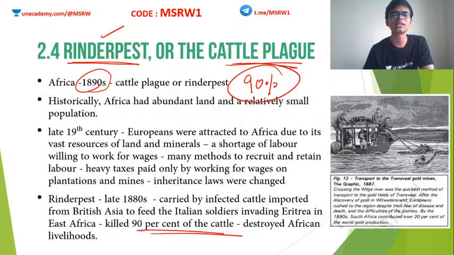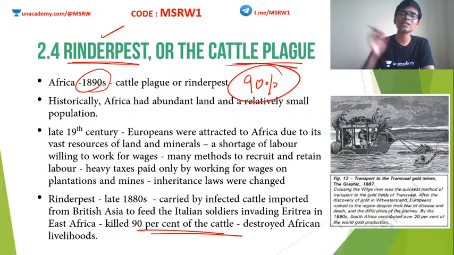Okay, 90% of the cattle perished, which eventually destroyed the African livelihoods. African people were actually depending on these cattle to live. African people at that time were not that industrialized. They had a primitive way of life, with some kind of minor agriculture. Their population was also very small. So predominantly they were cattle breeders, also with some kind of agriculture.